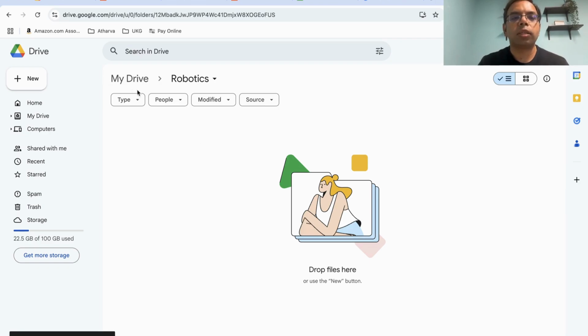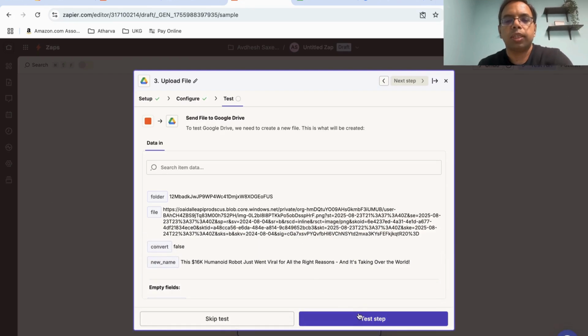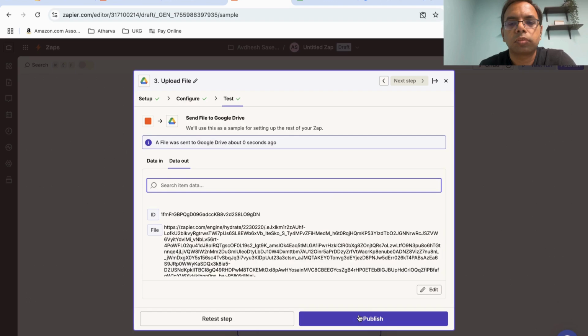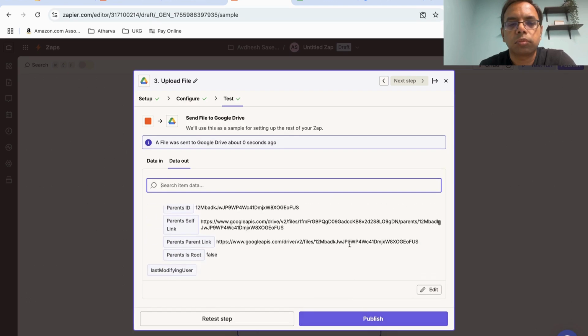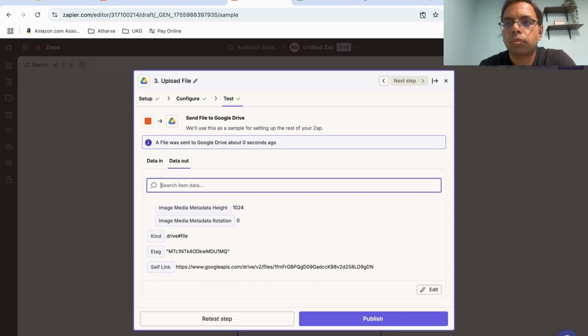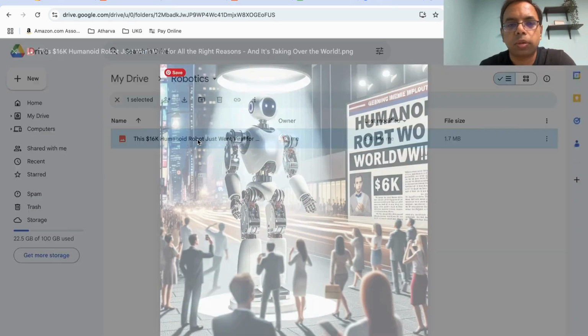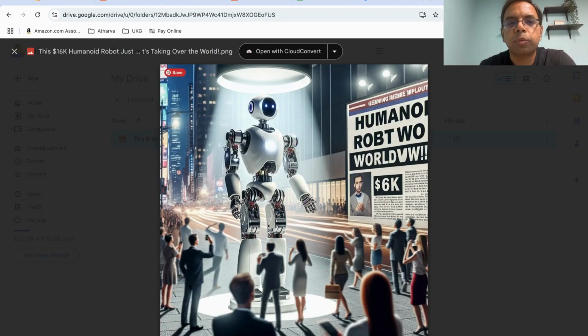I'm going to test this step. So I have this robotics folder currently empty, and let's see how it works. Let's test the step. Okay, it has created an image. Let's check it out. Okay, so it has brought that image which was created by ChatGPT here. Now I can directly use this image in my Instagram.